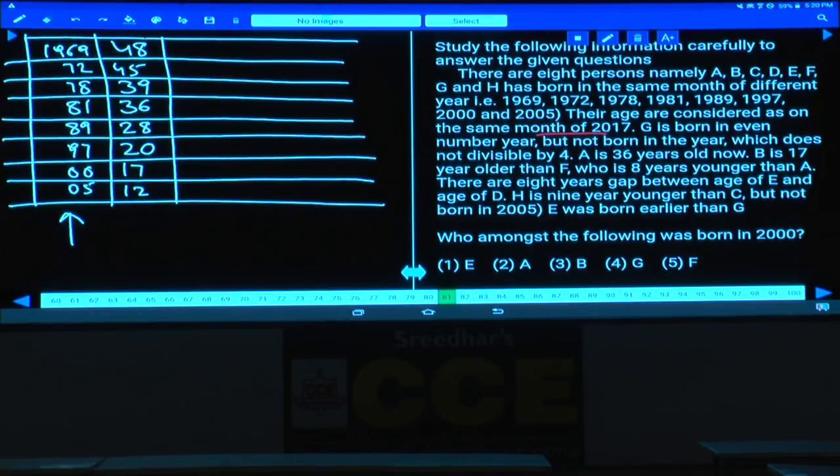G is born in an even number year, but not in the year which is not divisible by 4. Yes, tell me, G was born in which year? Even number year means either G was born in 72, 78, or 2000. There are 3 possibilities: 72, 78, 2000. Out of which G is born in an even number year, and he was not born in a year which is not divisible by 4. That means this G was born in the year which is divisible by 4.